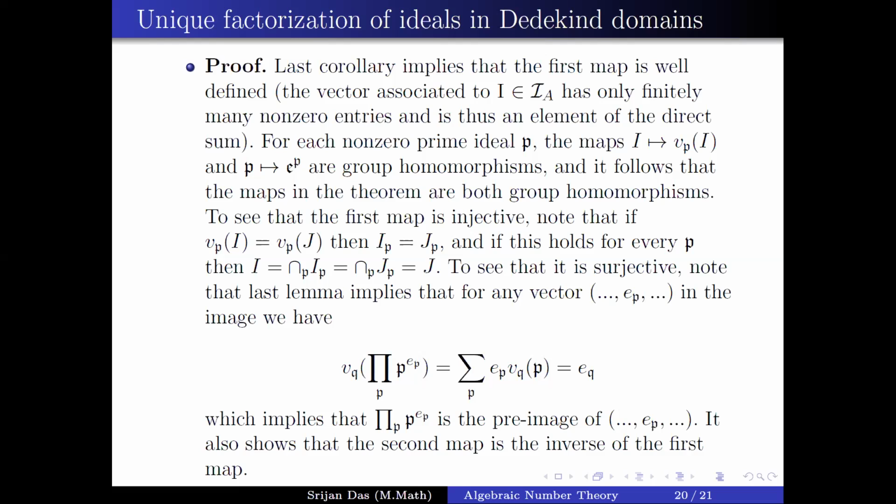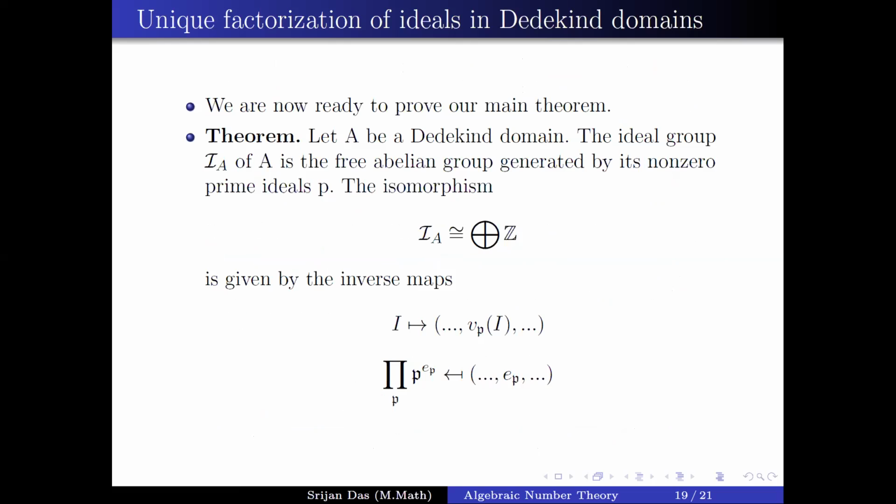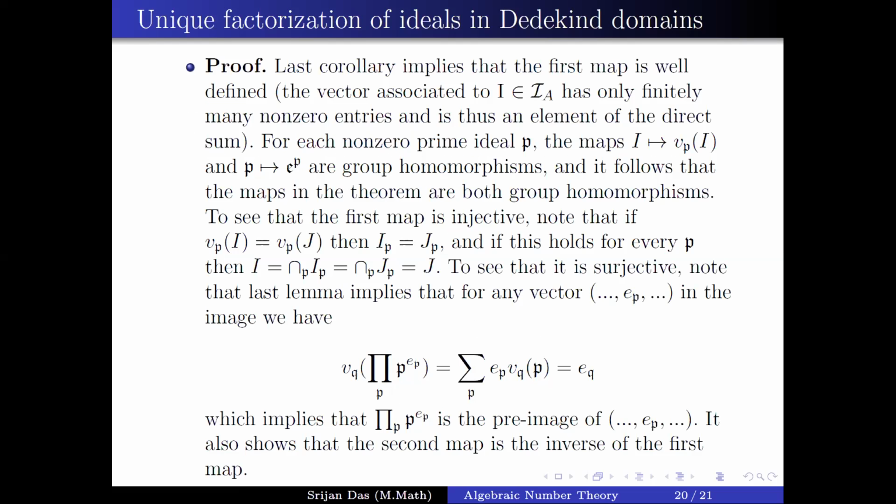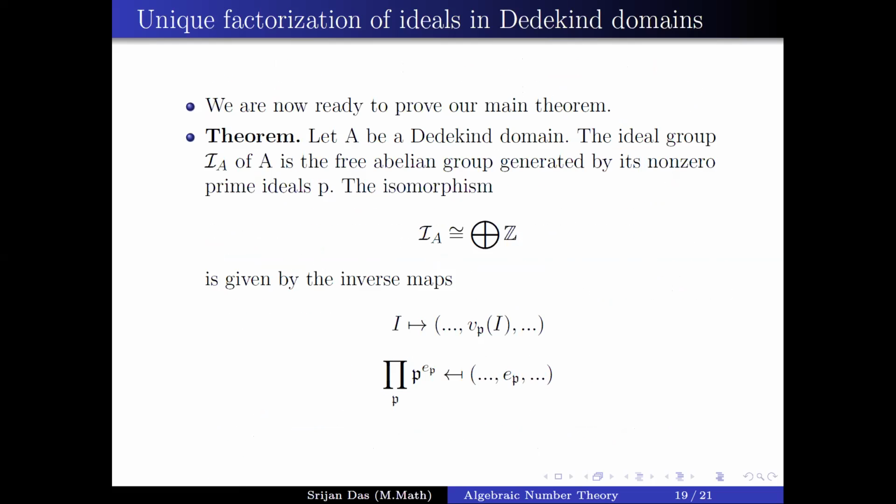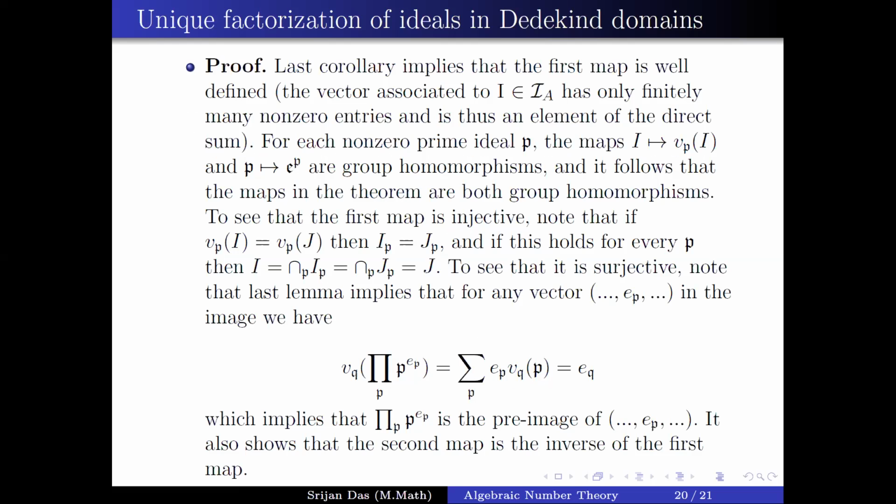So this implies that the map is surjective, which actually implies that the product of P to the power e_P is the pre-image of the ordered tuple (e_P). So it also shows that the second map, which sends e_P to P to the power e_P, is the inverse of the first map, I goes to v_P(I).